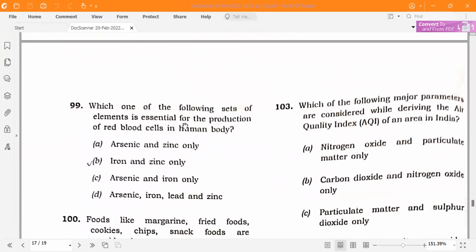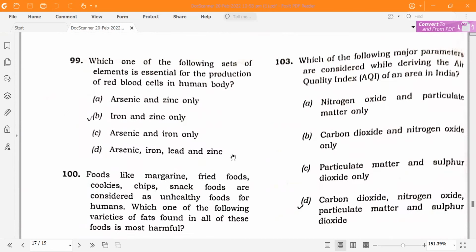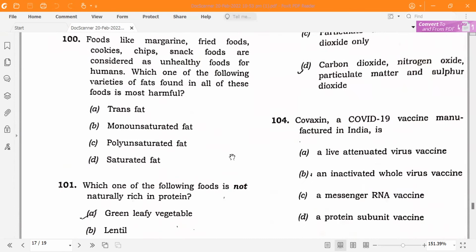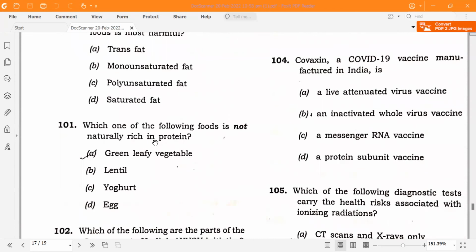Which one of the following sets of elements is essential for the production of red blood cells in the human body? That is iron and zinc. Which one of the following foods is not naturally rich in protein? That is green leafy vegetable.